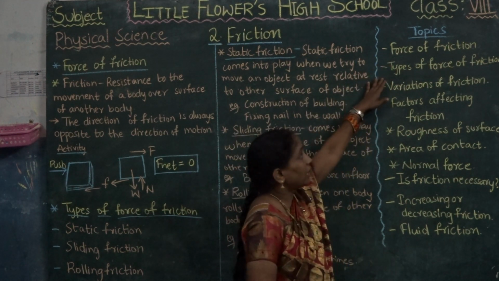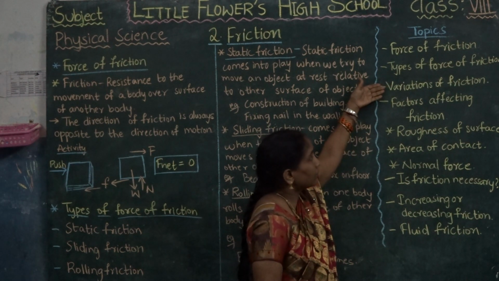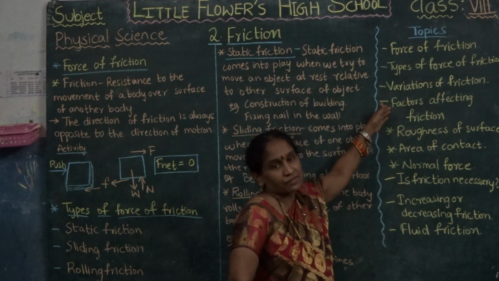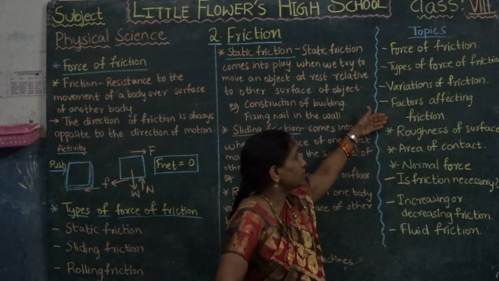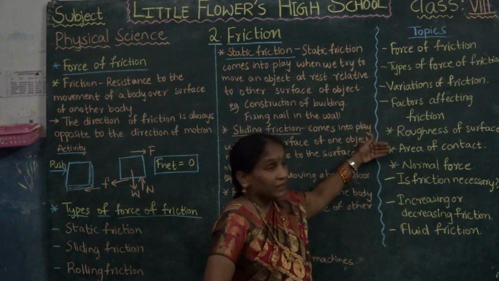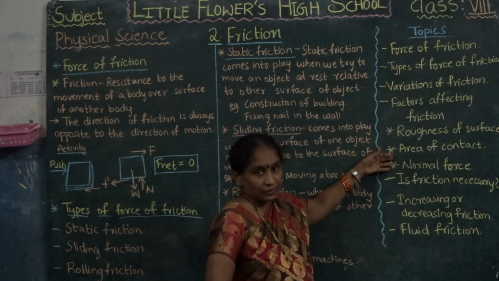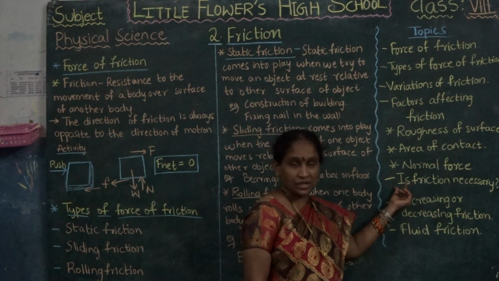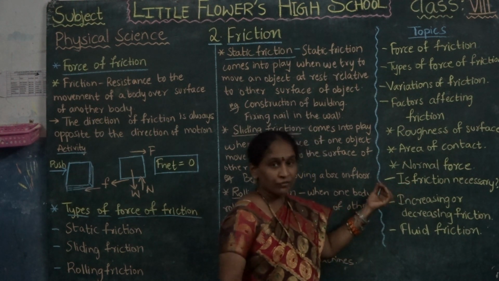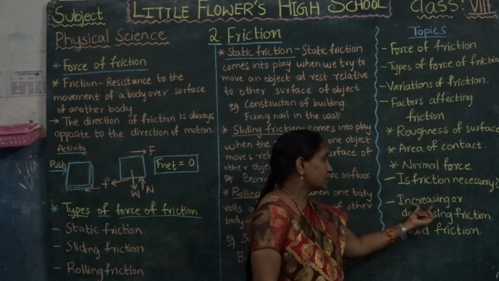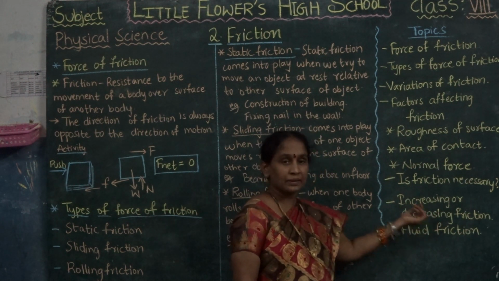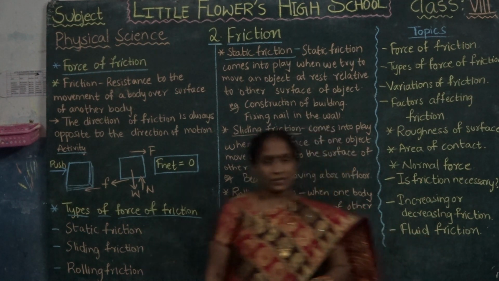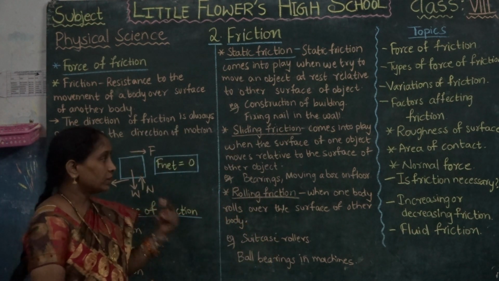The topics are force of friction and types of force of friction, variations of friction. Next, what are the factors affecting friction? Roughness of the surface, area of contact and normal force. Next, is friction necessary? Without friction, what will happen? Next, increasing or decreasing friction: what happens when friction is increased or decreased? Next one, fluid friction. We shall know about all these topics.